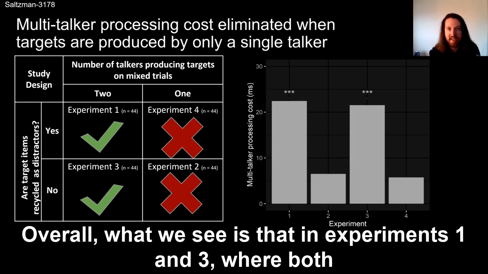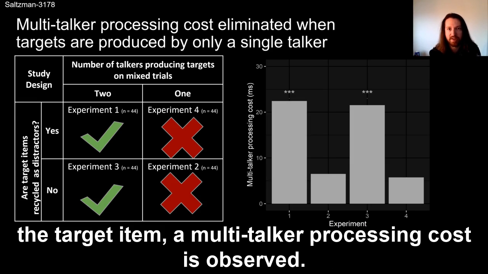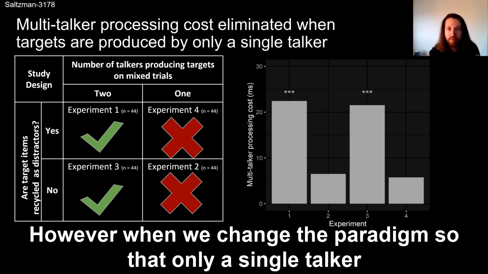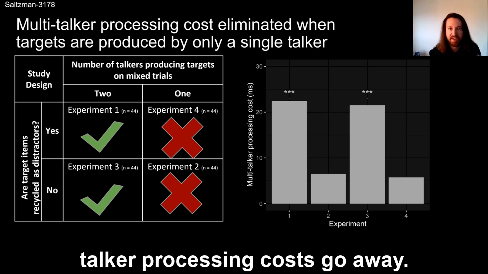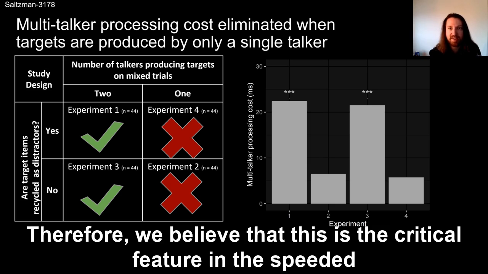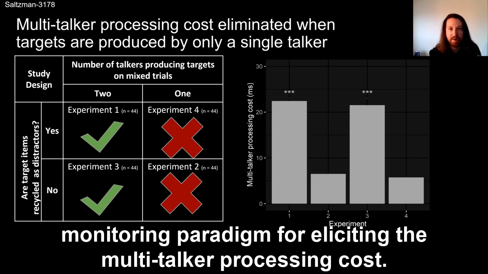Overall, what we see is that in experiments 1 and 3, where both talkers in the mixed talker trials produce the target item, a multi-talker processing cost is observed. However, when we change the paradigm so that only a single talker produces those targets, as we did in experiments 2 and 4, the multi-talker processing costs go away. Therefore, we believe that this is the critical feature in the speeded monitoring paradigm for eliciting the multi-talker processing cost.